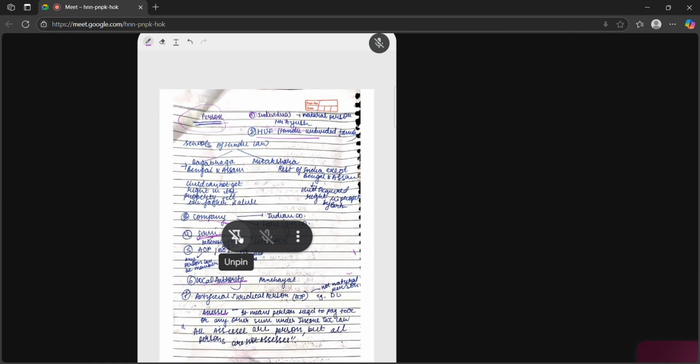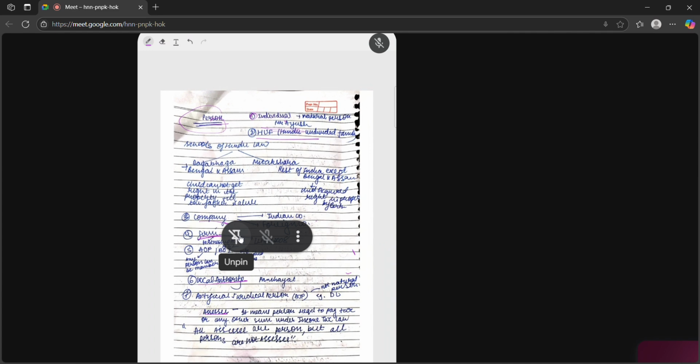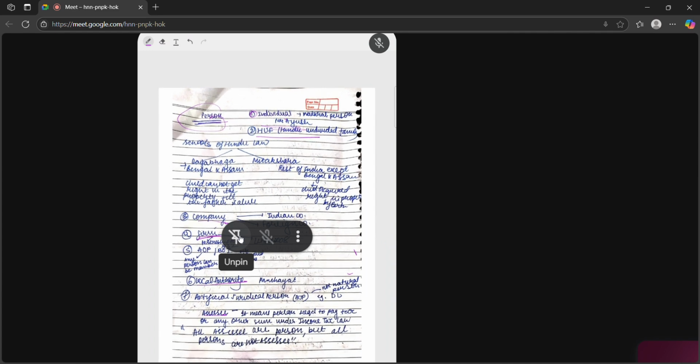But his income can be counted as his income only when it is earned due to skill and talent, disability, a person of disability, or manual labor. Three cases. In any other case, his income is clubbed in the hands of his parents. We have to always remember that all assessees are persons, but all persons are not assessees.